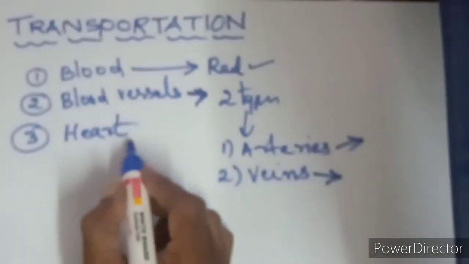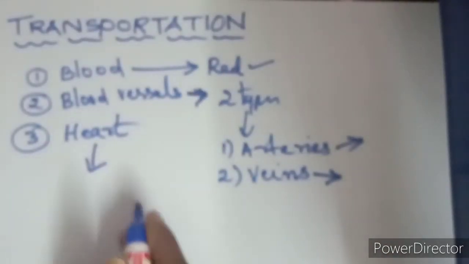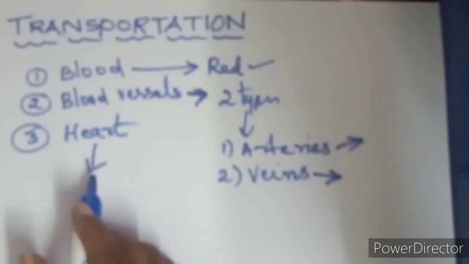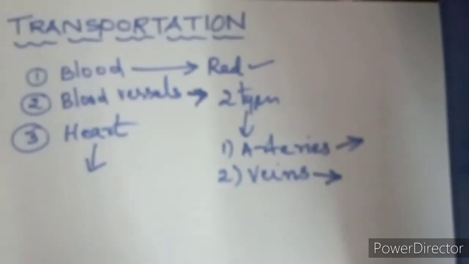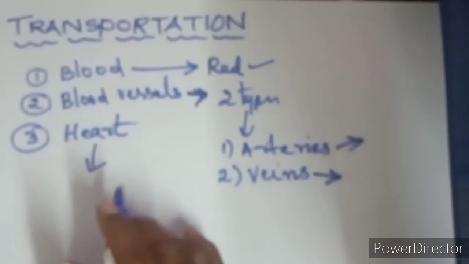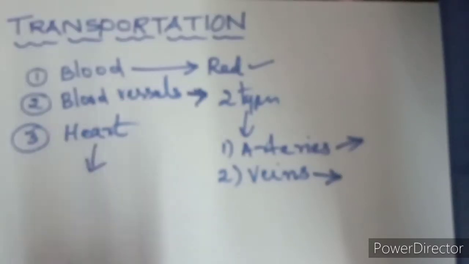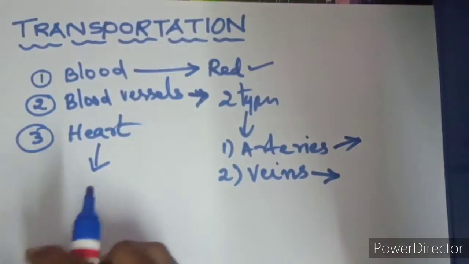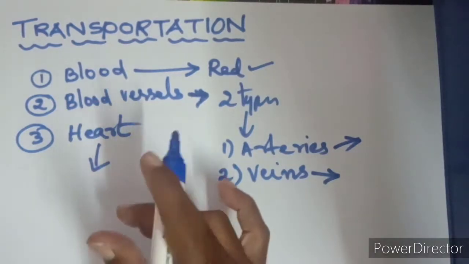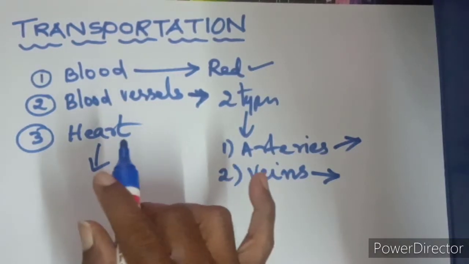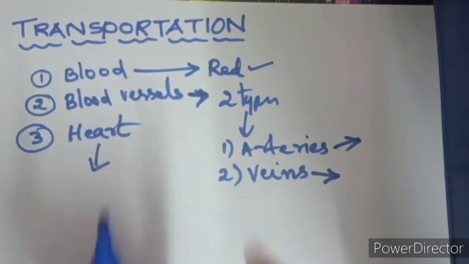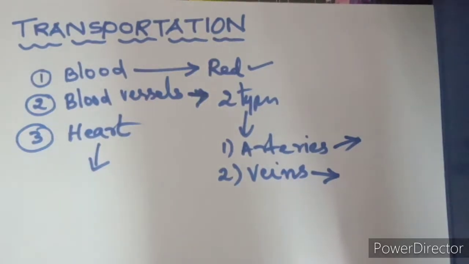Then the heart. In every human being, there is only one heart present. That heart is arranged in the chest cavity. Then where is the chest cavity?